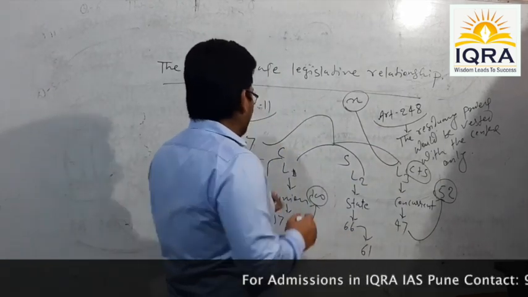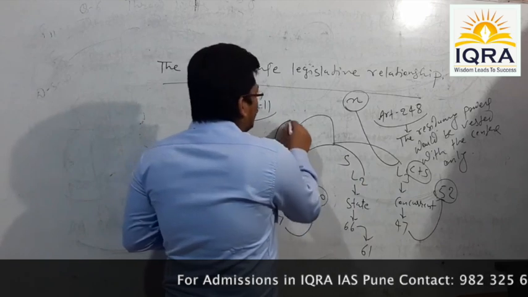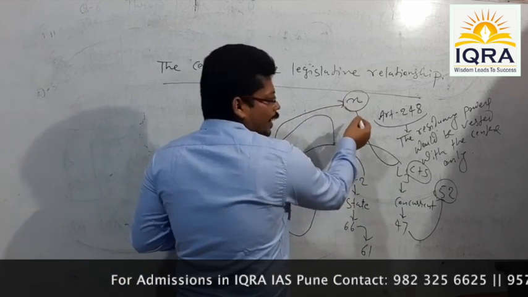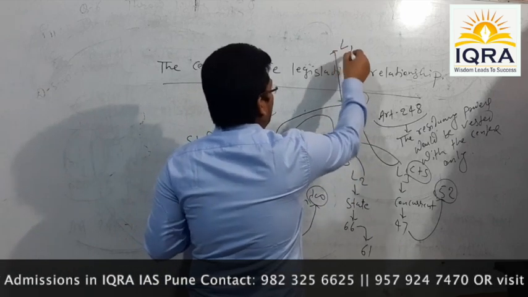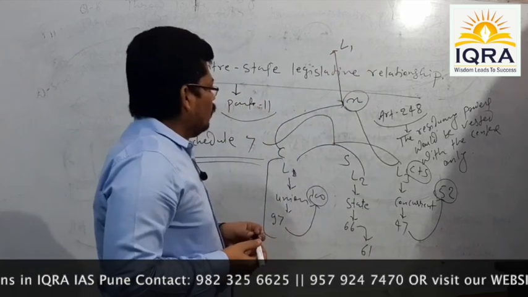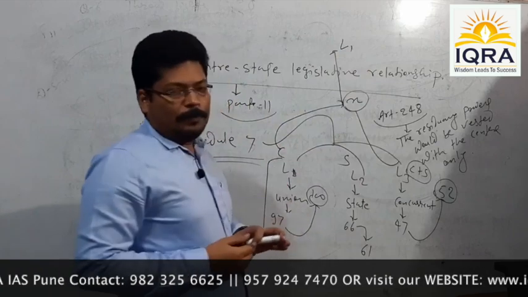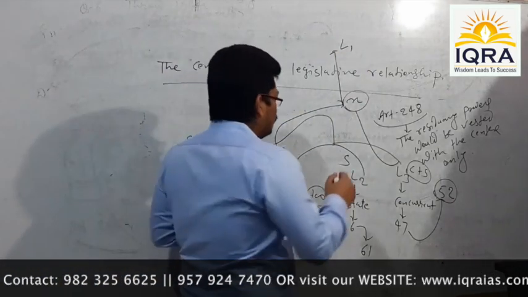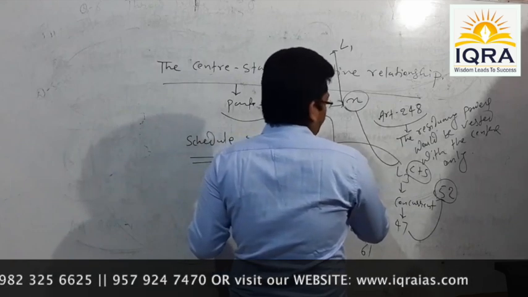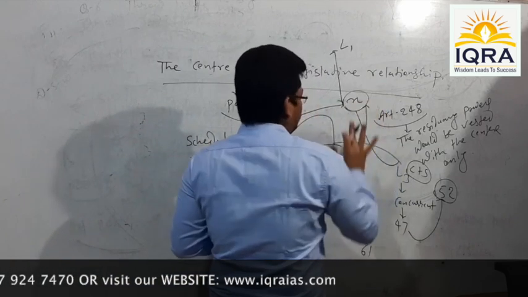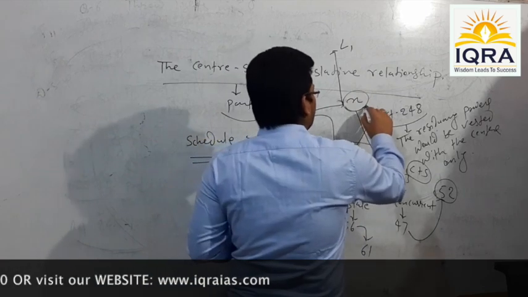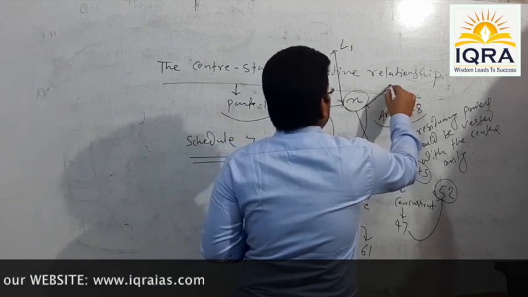Suppose on one hand the center moves ahead to make legislation over the subject X, and the legislation made by the center is L1. At the same time, suppose a particular state also moves on to make legislation over the same subject X, and the legislation made by the state is L2.